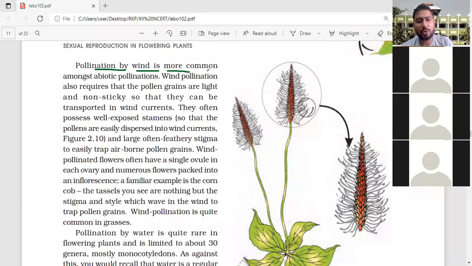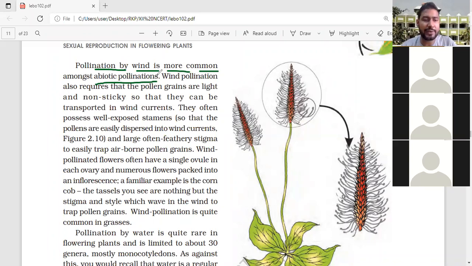Pollination by wind is more common amongst the abiotic pollinators. I told you what we have seen in the case of gymnosperms: in gymnosperms, pollination takes place through the wind. That's why they have given it under abiotic pollinating agents. Clear?